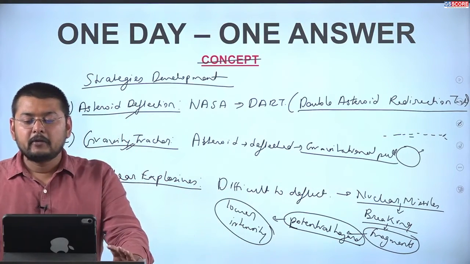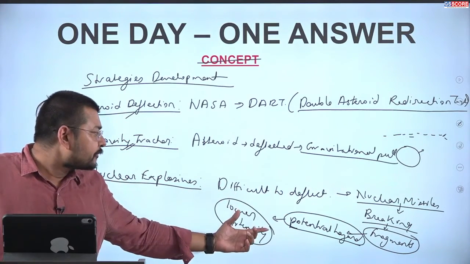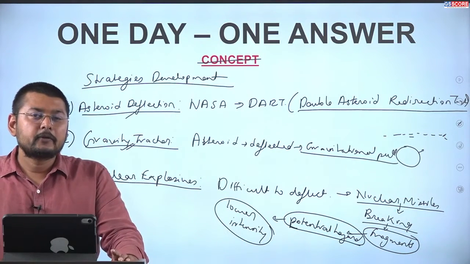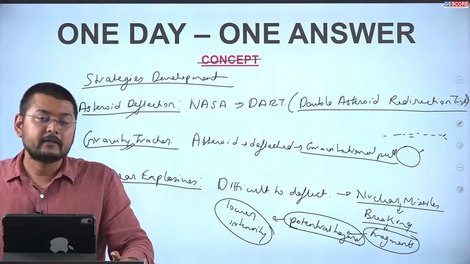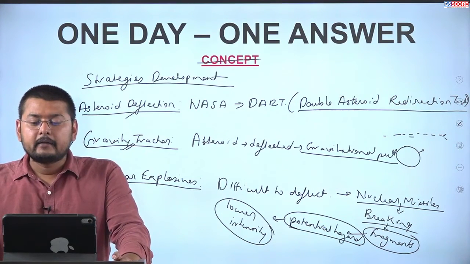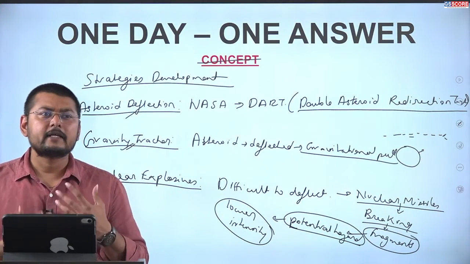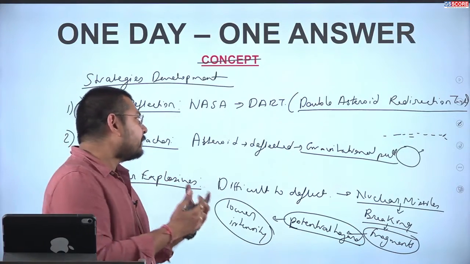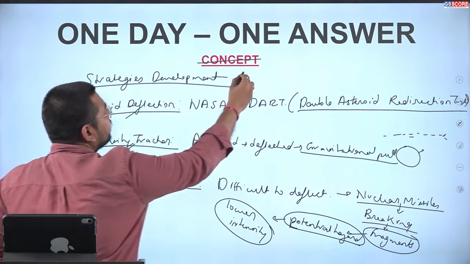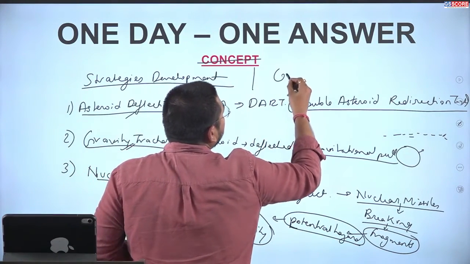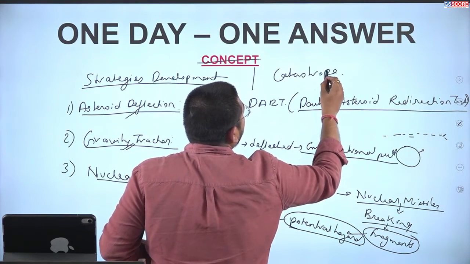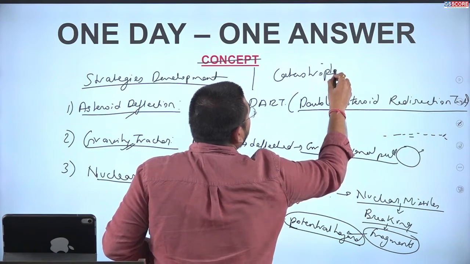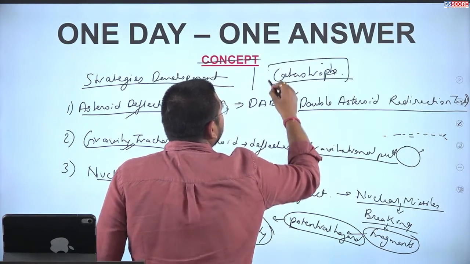But the risks are also involved here, which will result in the fragmentation of the asteroid, and these fragments or remnants of the asteroid may impact the earth, creating devastation. But yes, it will basically avert the catastrophe.